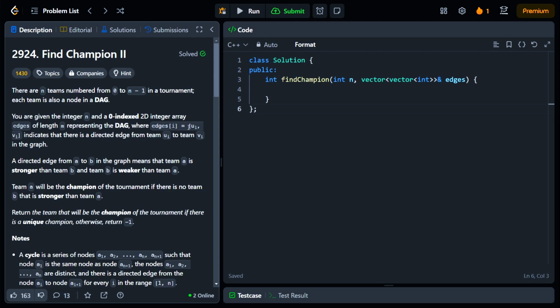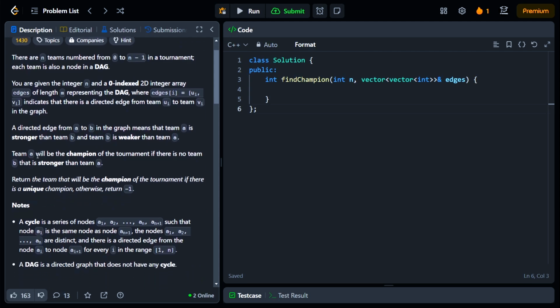where edges[i] = [ui, vi] indicates that there is a directed edge from team ui to team vi in this graph. A directed edge from A to B in this graph means that team A is stronger than team B. Team B is weaker than team A. That is the meaning of a directed edge from A to B.